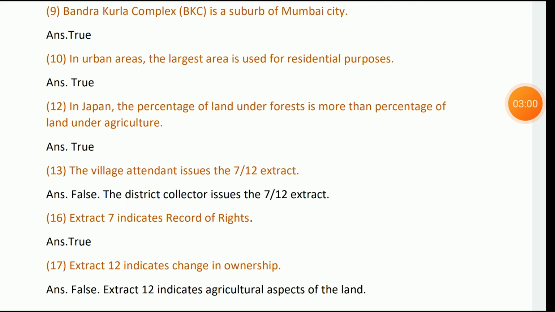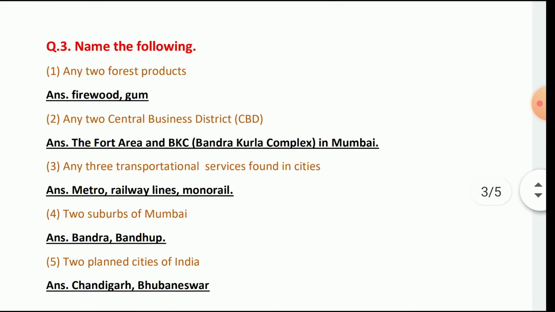The village officer issues the 7/12 extract. False. The district collector issues the 7/12 extract. The 7 indicates records of rights. True. The 12 indicates the change in ownership. False. The 12 extract indicates the agricultural aspect of the land.